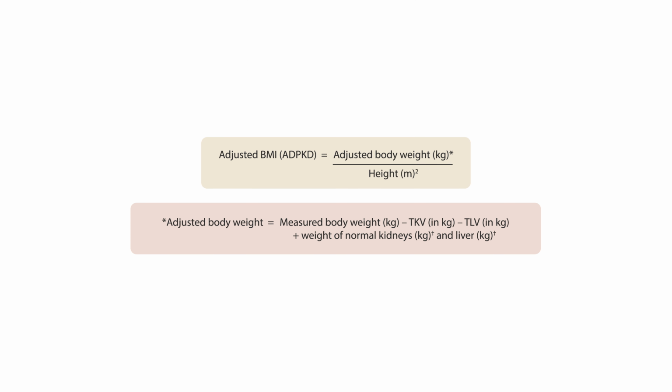The transplant team should take into consideration the increased weight or volume of enlarged cystic organs. And what this means is that during the health screening phase before kidney transplantation, the body weight should be adjusted for the estimated polycystic kidney and liver weights to arrive at a more accurate indication of the patient's body mass index. This can be done using the equation shown.